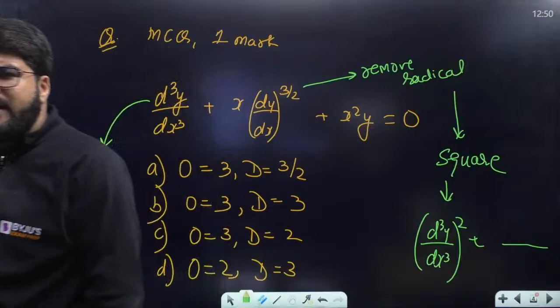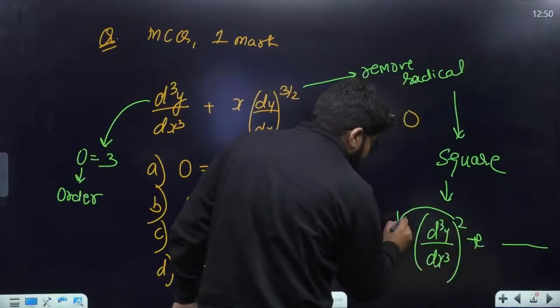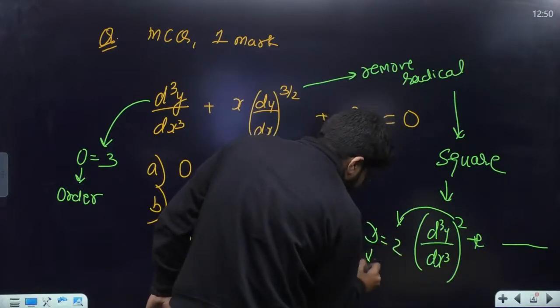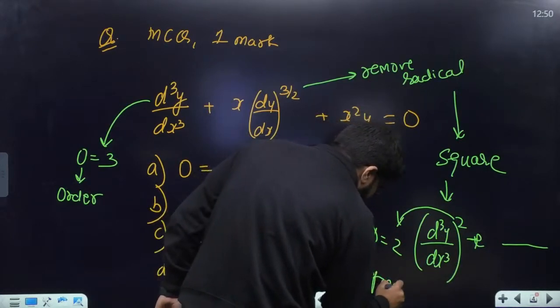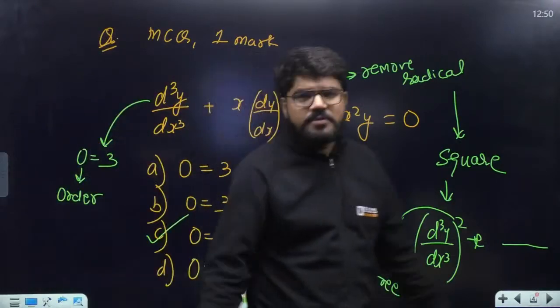Definitely it is going to be squared. And because it is going to be squared, as I told you, degree is the power of the highest derivative term. Highest derivative term. So correct answer is C.